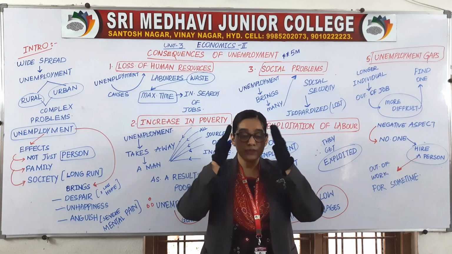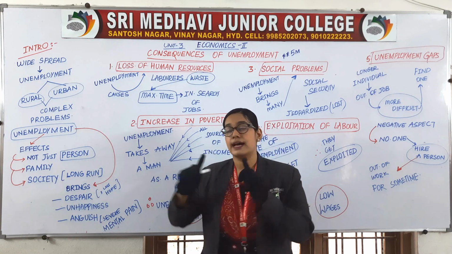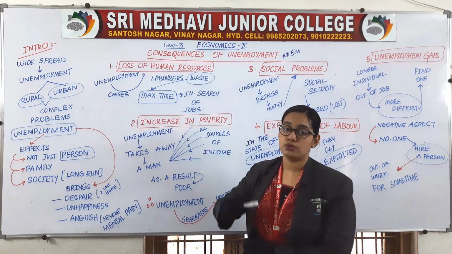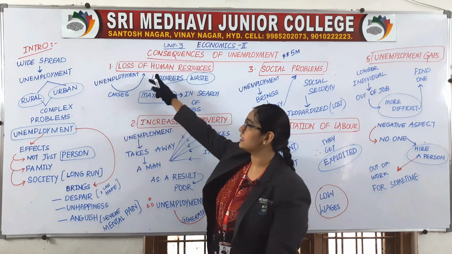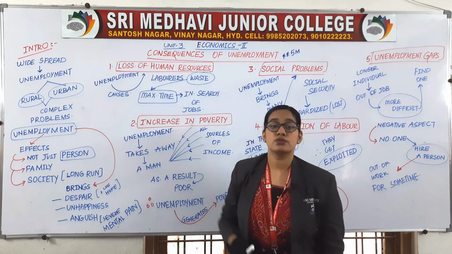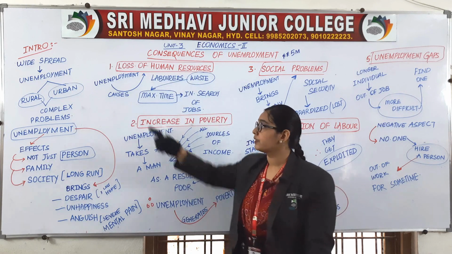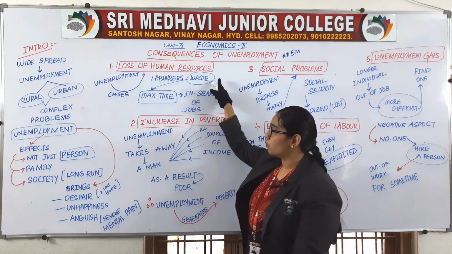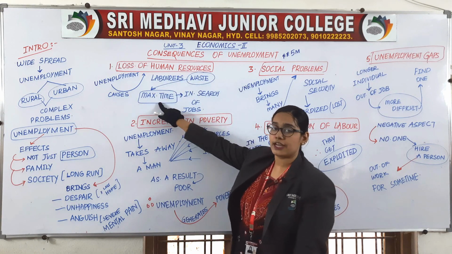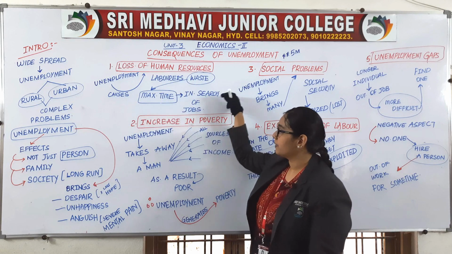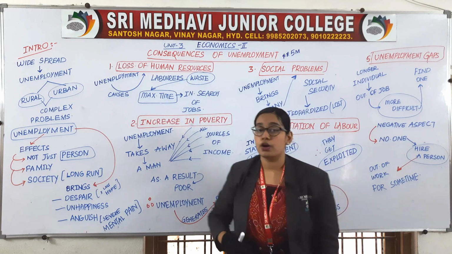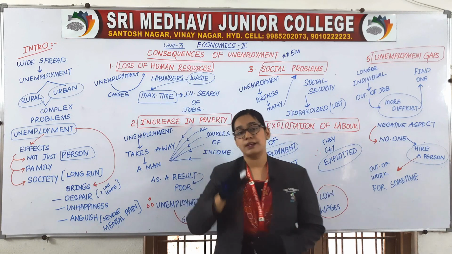So the skills which a human possesses is called as human resource. So what we are learning here, unemployment causes loss of human resource. How? Laborers waste their maximum time in search of jobs. Okay, this is the main problem.